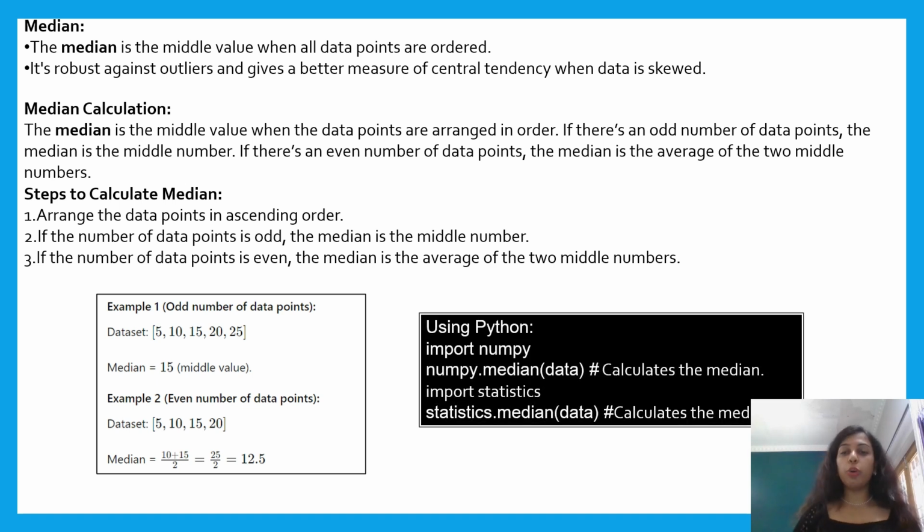Now let us see how to calculate it using Python. Similar to the calculation of the mean, we calculate the median also. Using NumPy, we can calculate the median using numpy.median of data, and using statistics, we can calculate it by statistics.median of the data.